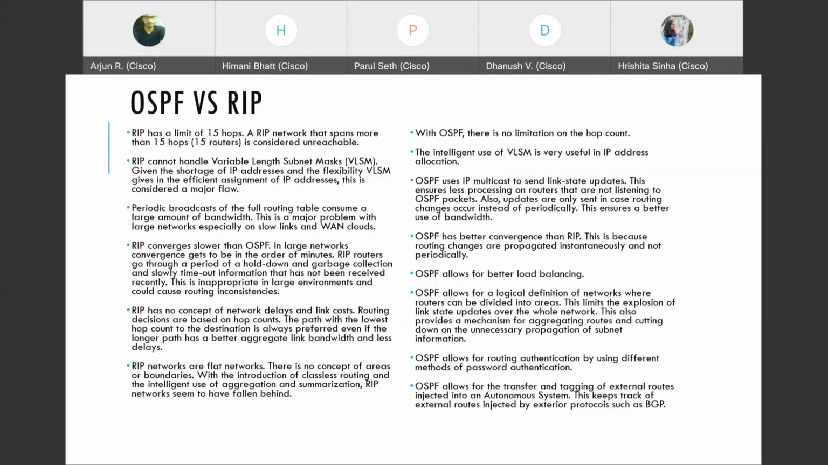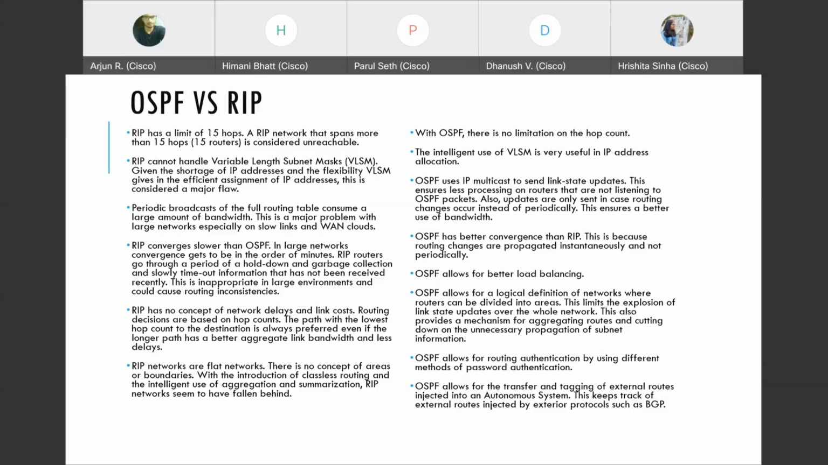So why OSPF over RIP? RIP has a limit. That is the hard difference between OSPF and RIP. As the network grows, you can't use RIP anymore. With OSPF there is no limitation as such, but once the network grows to more than 200 devices, it is recommended that you split the OSPF into multiple areas. And RIP cannot handle VLSM until RIP v3. RIP v3 can technically handle VLSM, but not in the proper sense that modern IGP networks do.